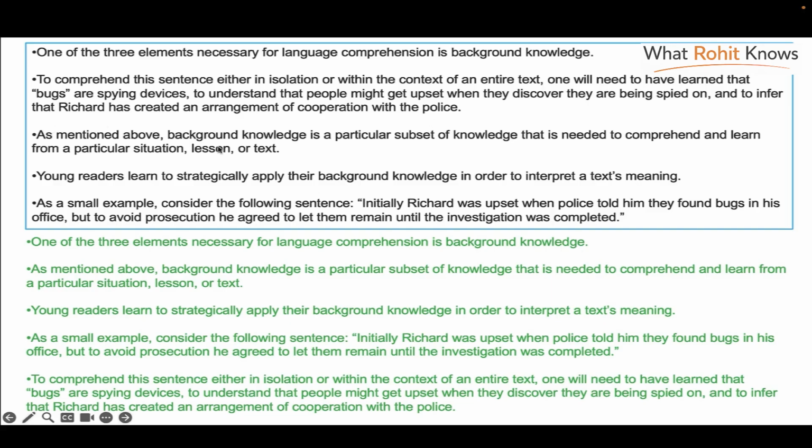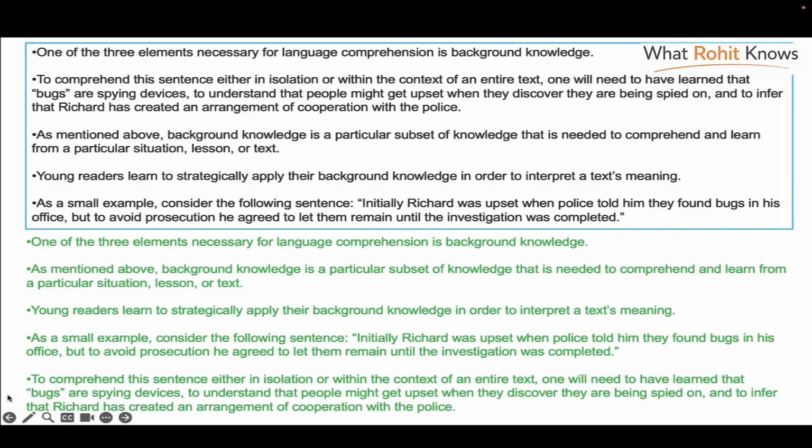And then the next one, as mentioned above, background knowledge is this. So this sentence already tells us that one of the elements is background knowledge. And then this sentence gives us a bigger definition of what background knowledge is. And after that, there is a mention of how young readers learn to apply their background knowledge in order to interpret a text meaning. And the last two sentences give an explanation of this. So as a small example, the small example means how to apply background knowledge to interpret a text meaning. They've given this sentence as an example of that.